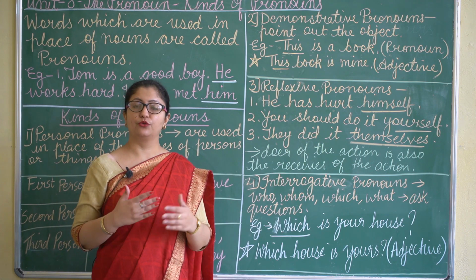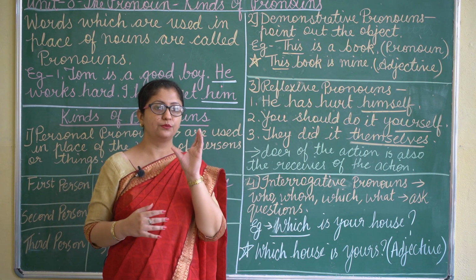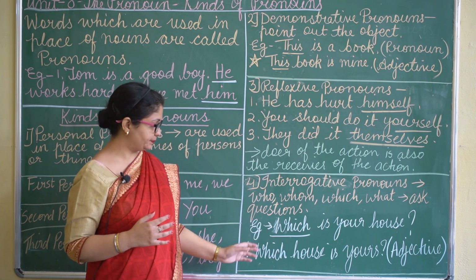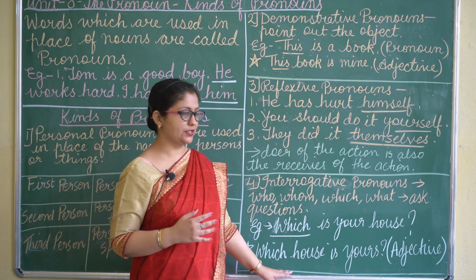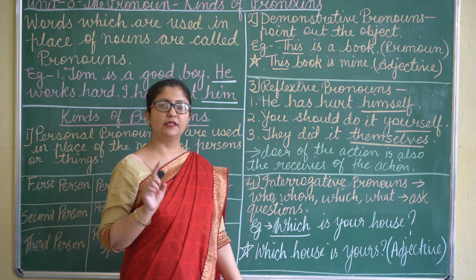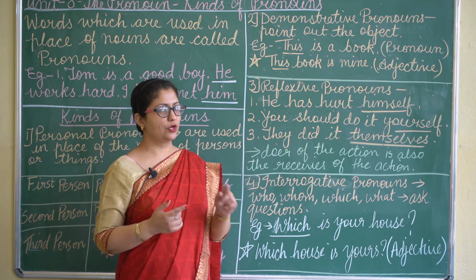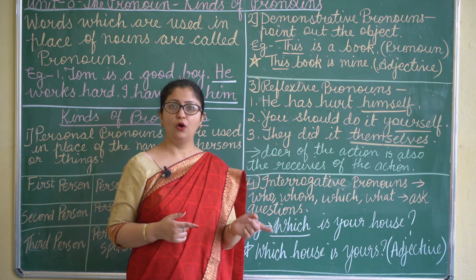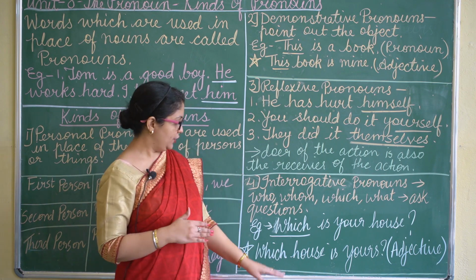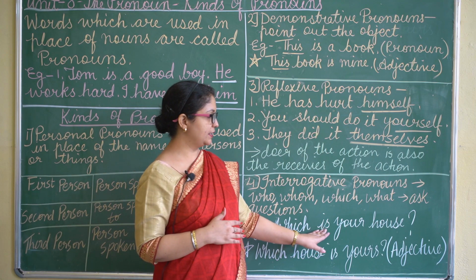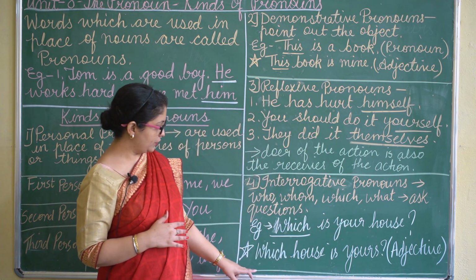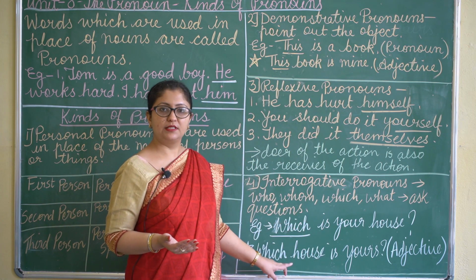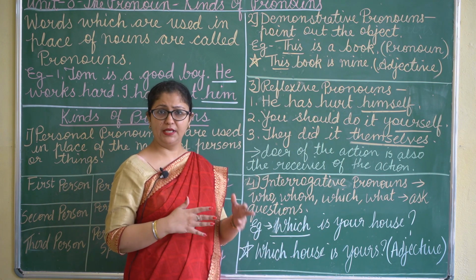So how will you come to know the difference between the two? Because the question words which we are using are almost the same. So here what we are going to do is see again where these words are placed. According to that you can understand whether it is an interrogative pronoun or an interrogative adjective. Let us see the example. Which is your house? One more I have written, which house is yours? These two examples, the meaning is the same.